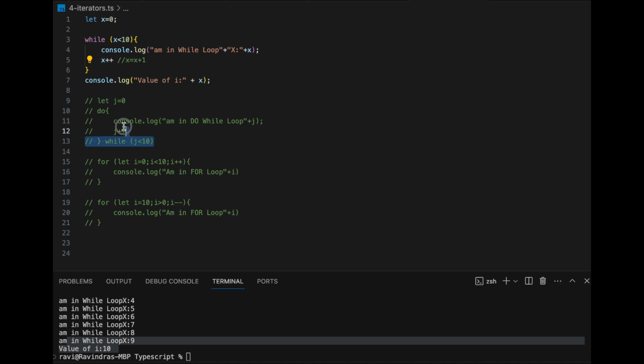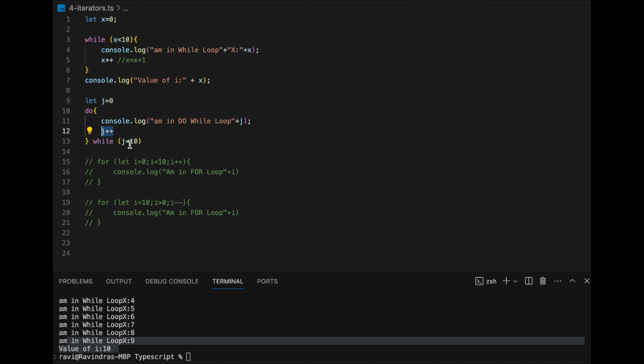Sometimes in scenarios, you may need to get the first loop done, and then from the second loop onwards, you need to check the condition. In that case, you use do while. In this case, I have j, another variable, 0. In the first loop, I am not checking the condition, I just get in, right? The do loop goes, j is 0, and j plus plus, same arguments apply, x plus plus, so j, 0 becomes 1. Now it will check the condition.